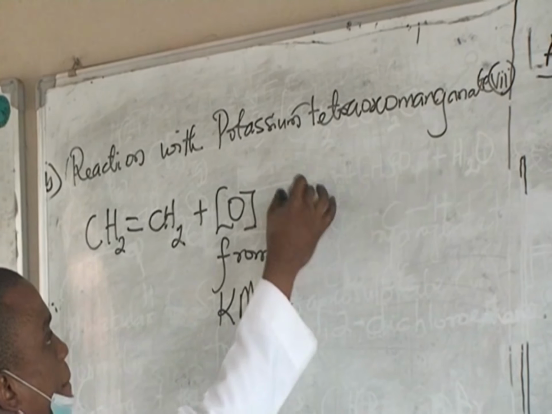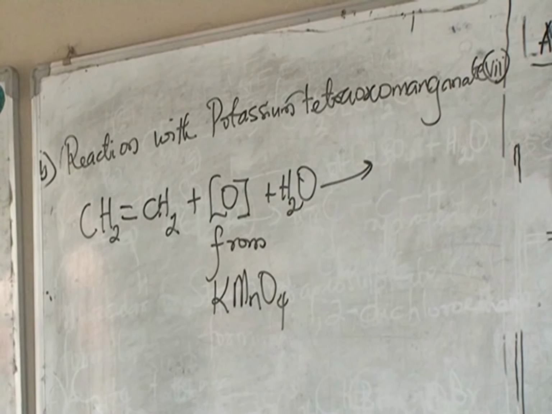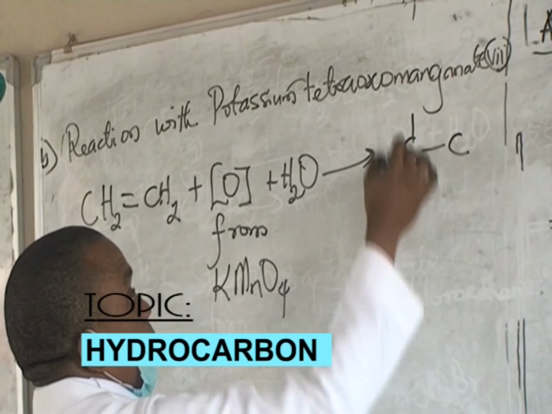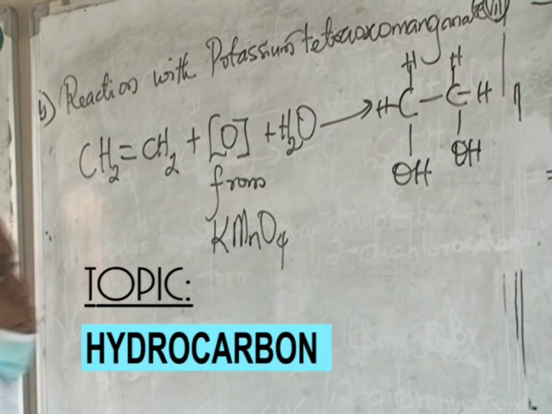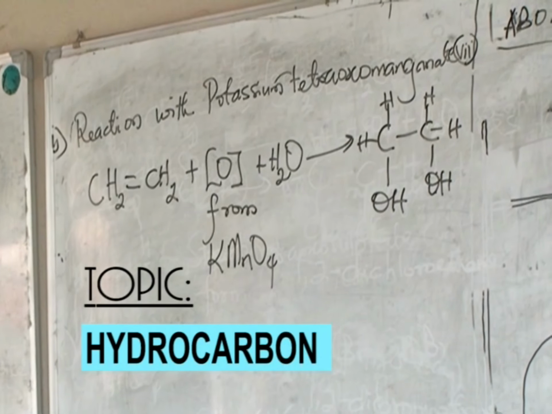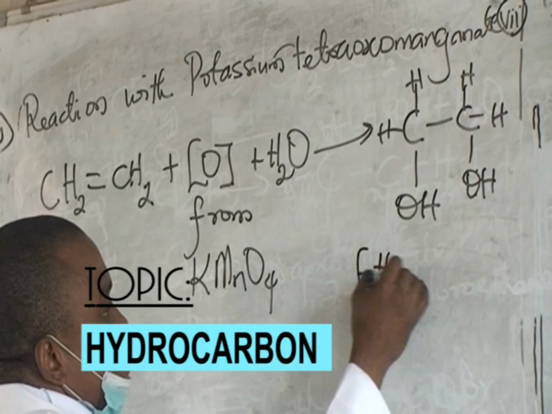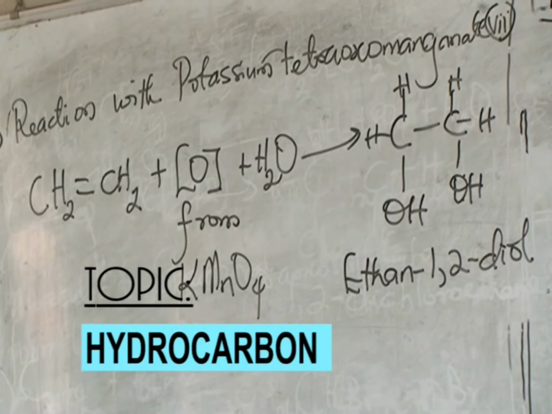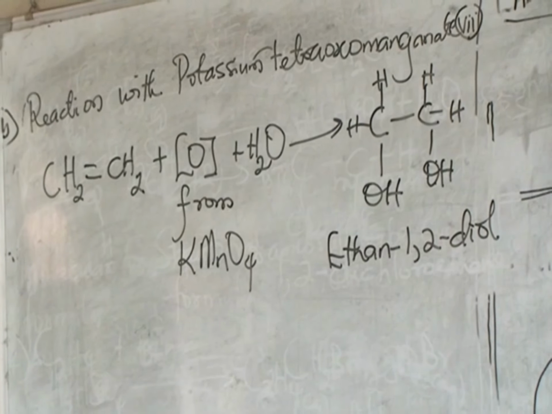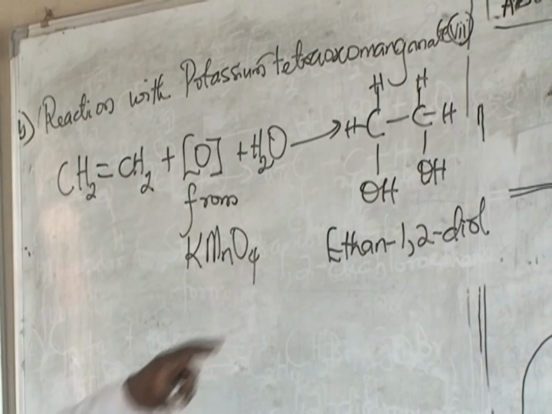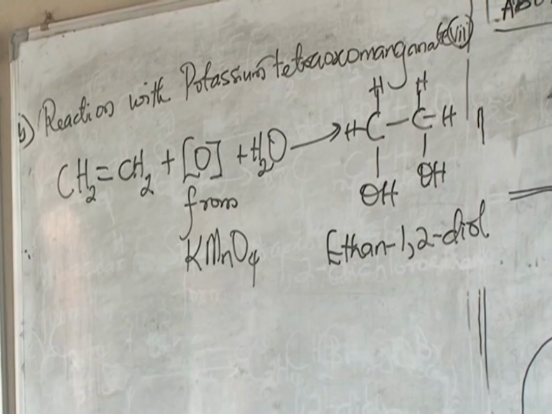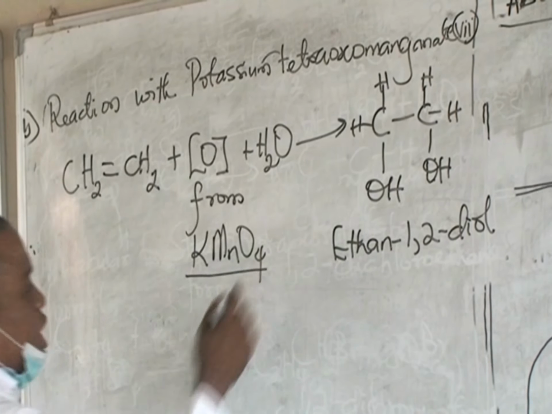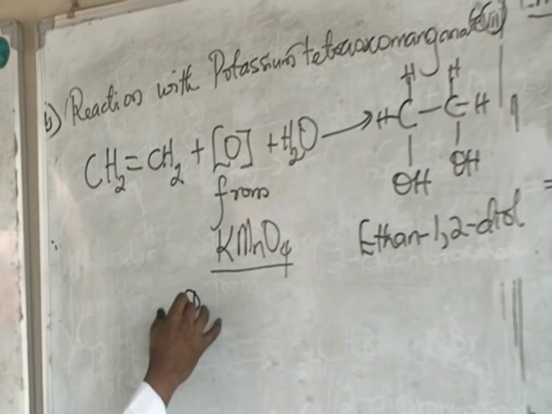In the presence of water, and what will be the compound formed? The compound formed is called ethane 1,2-diol. So let's take note of that: when ethene undergoes oxidation, it's going to form a compound called ethane 1,2-diol. And one last thing that also happens in this reaction is that this compound, potassium tetrahydromanganate 7, is purple in color.